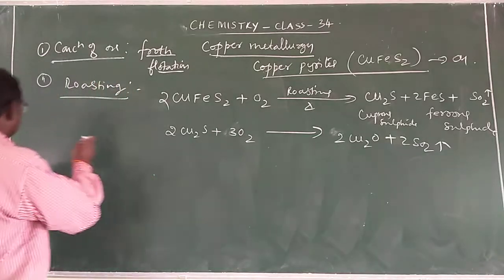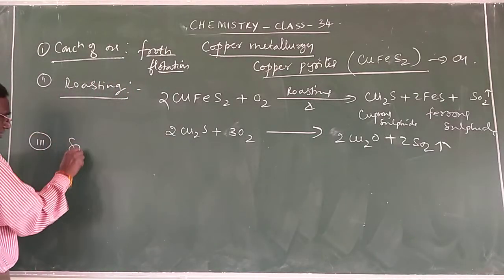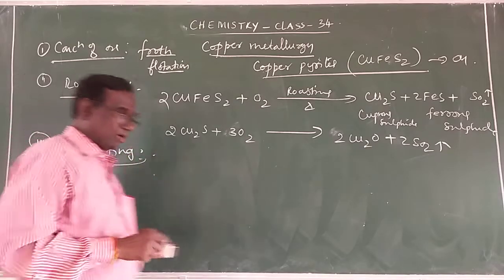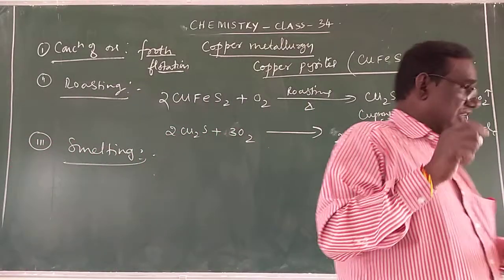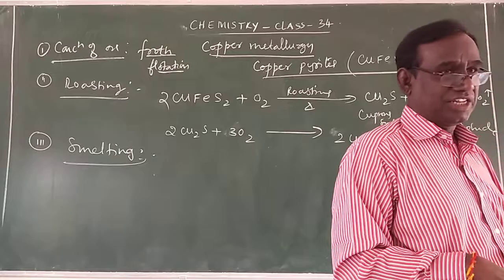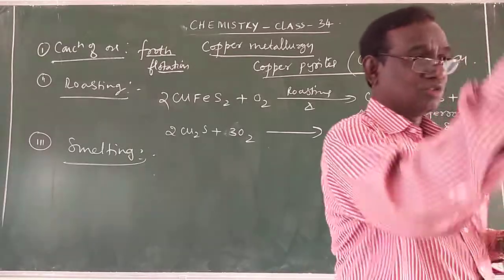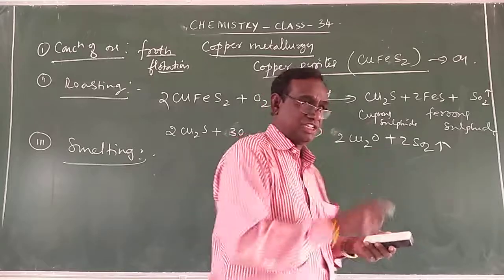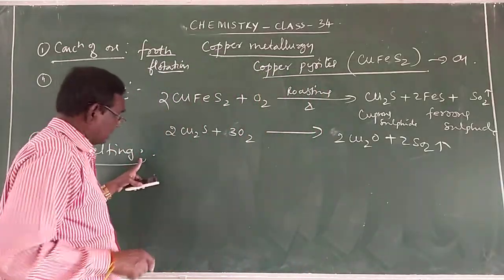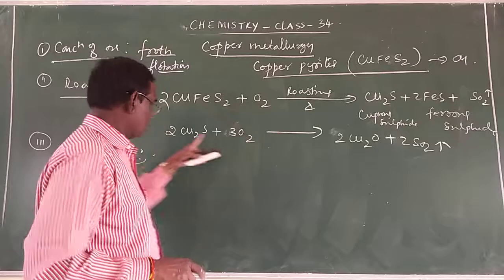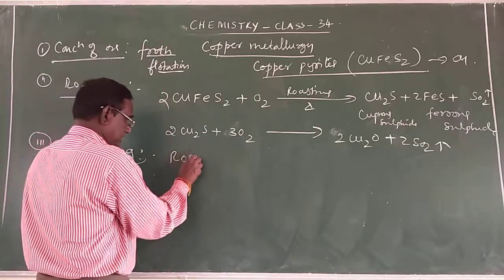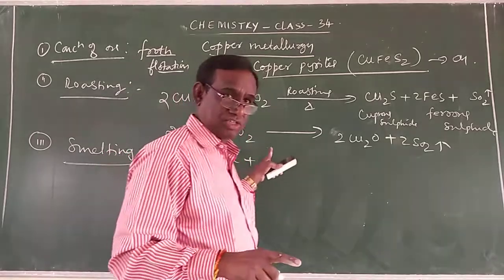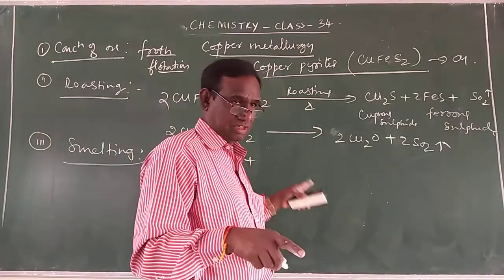Next, the third step is the smelting stage. You know what the important substances to be added during smelting are: we have to add a suitable flux and a suitable reducing agent. In the smelting stage, the roasted ore is mixed with a suitable flux and a suitable reducing agent.